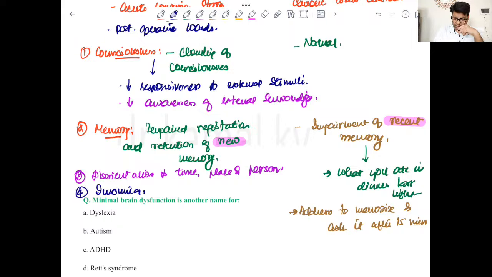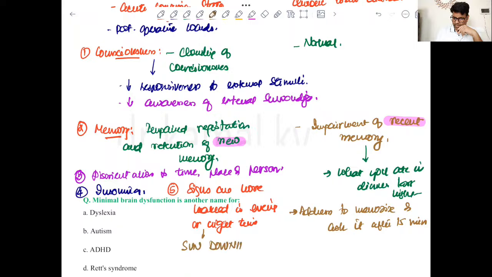And in delirium, the signs are more marked in evening or night time, right? And this is known as sundowning, okay? So as the sun sets, the symptoms of delirium become more prominent, so that is known as sundowning.